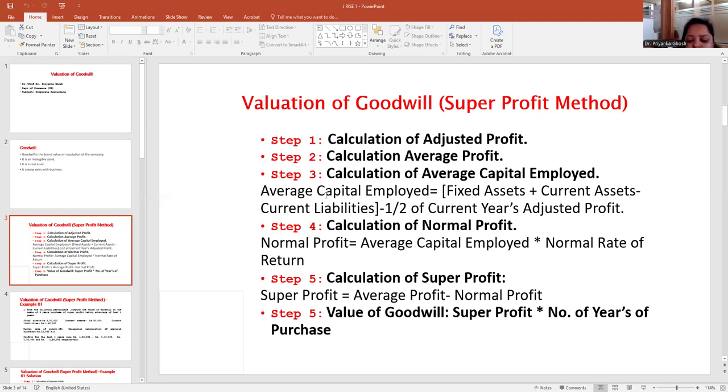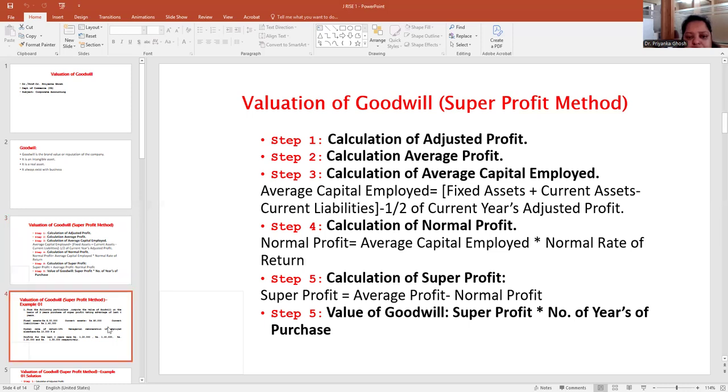After calculating the average capital employed, we should calculate the normal profit. The formula for normal profit is average capital employed into normal rate of return. After calculating the normal profit, we should calculate the super profit. The formula for super profit is average profit minus normal profit. And the last step, we calculate the goodwill: super profit into number of years of purchase. The number of years of purchase will be mentioned in the question itself. Based on that, we can calculate the goodwill.